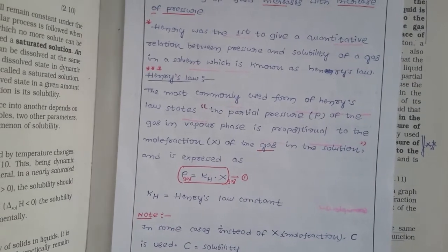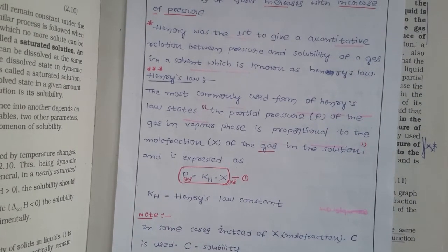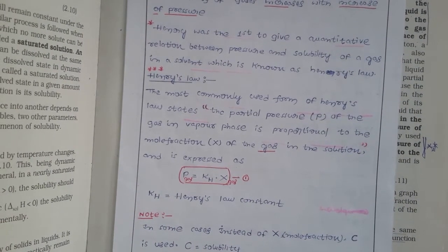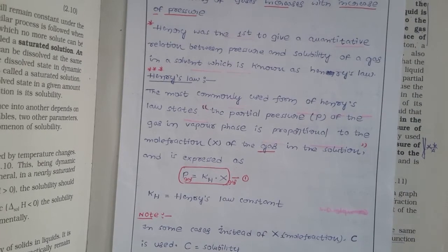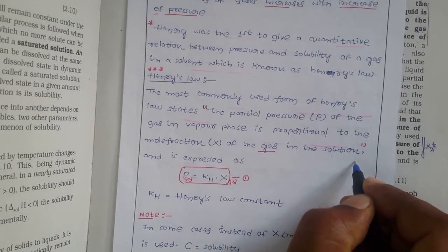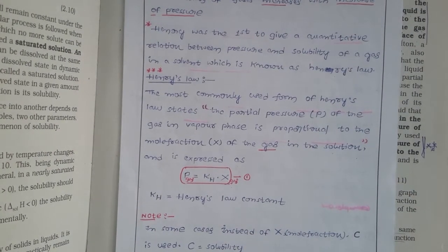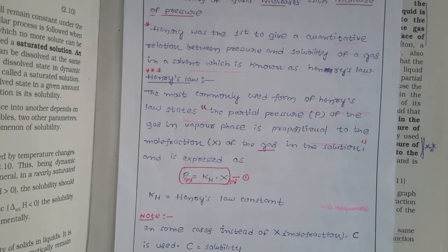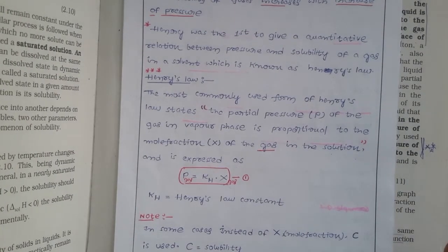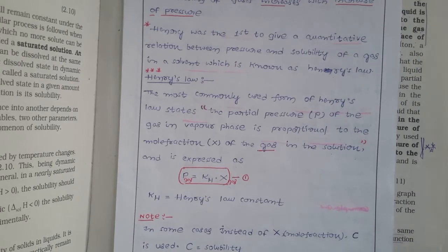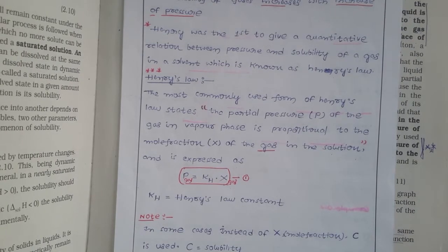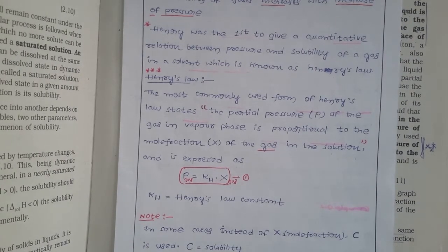The partial pressure of a gas in the vapor phase is proportional to the mole fraction of the gas in the solution. Of course, what he said is that with increasing partial pressure of the gas, the solubility increases, and at the same time he has also given how much vapor pressure can be present.